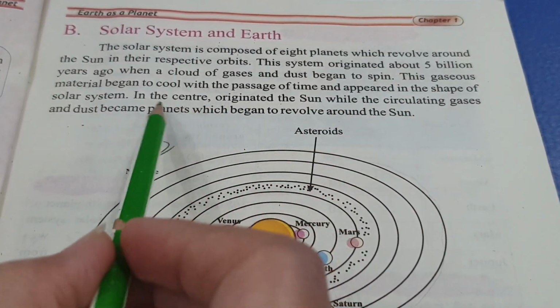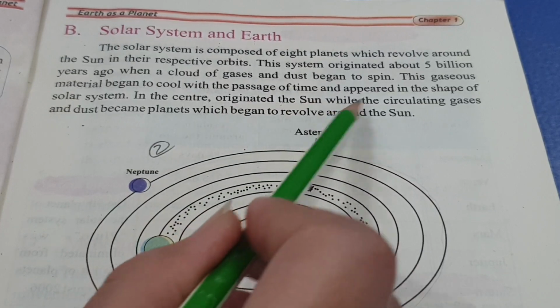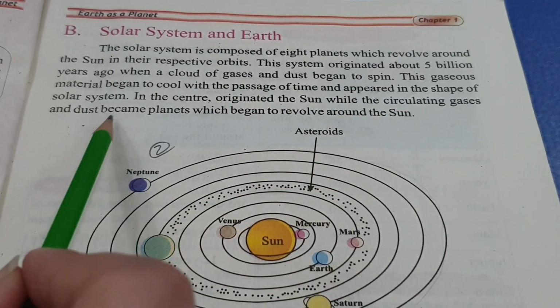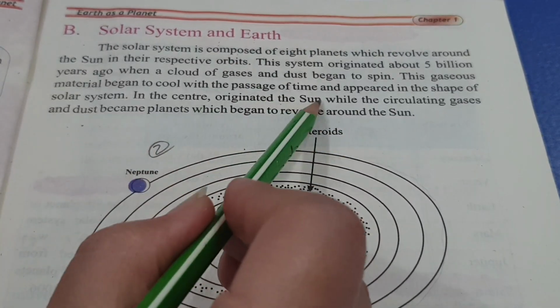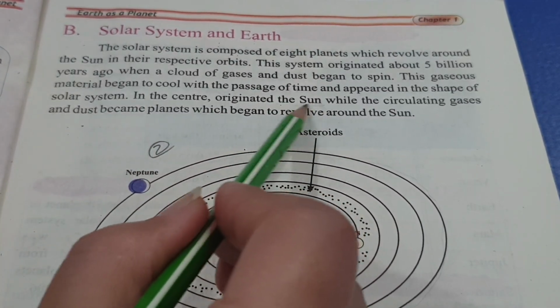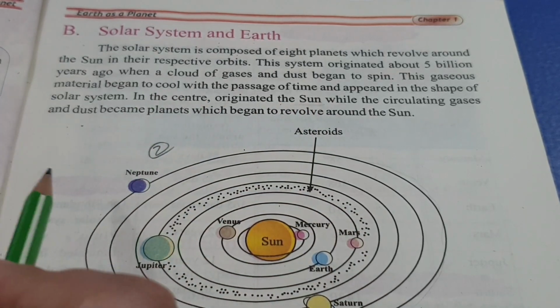So in the center originated the sun, while the circulating gases and dust became planets which began to revolve around the sun. So sun is basically a collection of lots of very hot gases and dust.